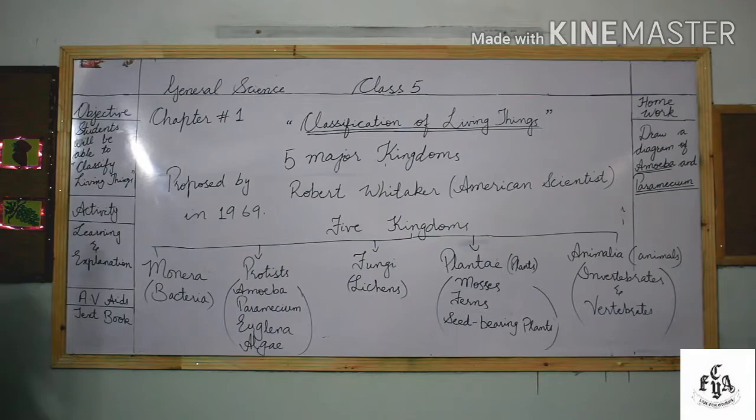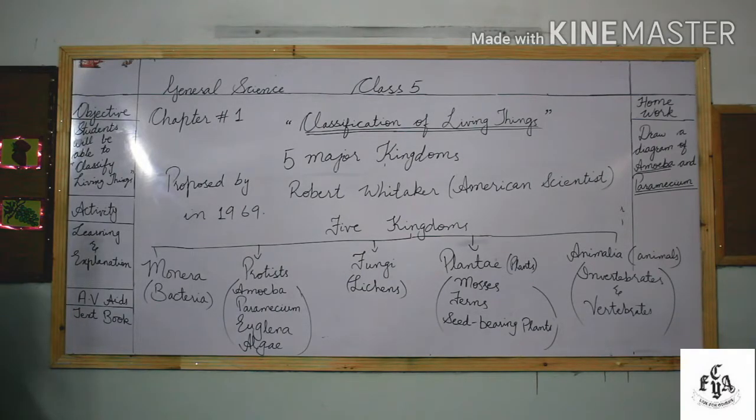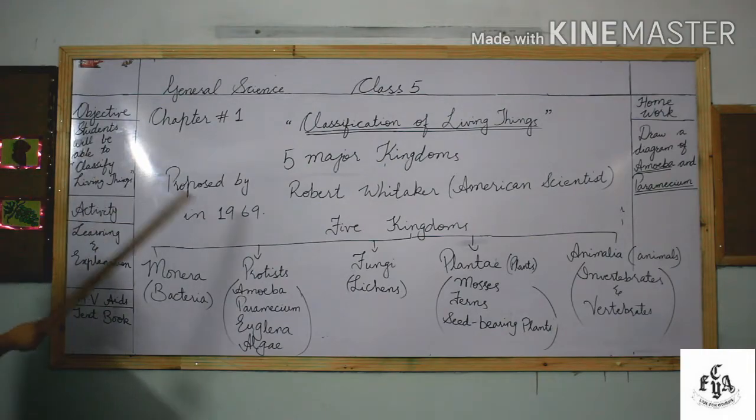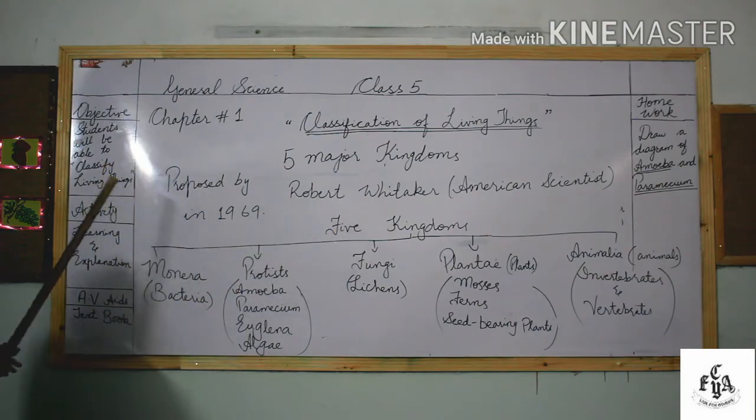Okay students, we studied that there are more than 1 million kinds of animals and more than 350,000 kinds of plants in this world. Now, scientists or biologists place them in 5 different kingdoms.